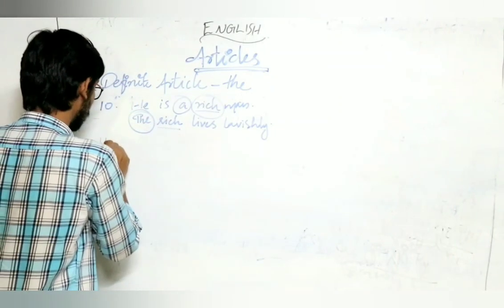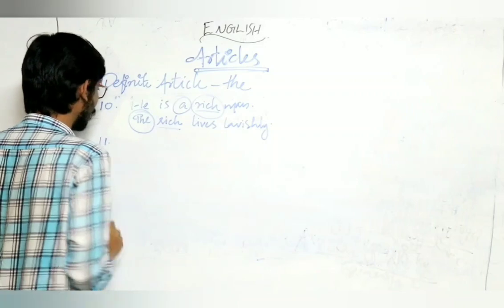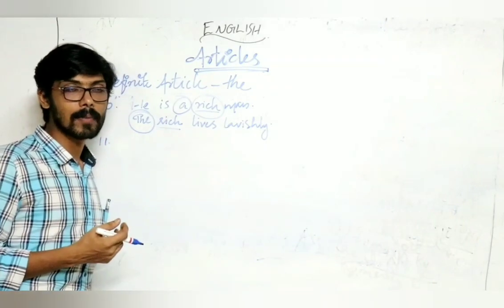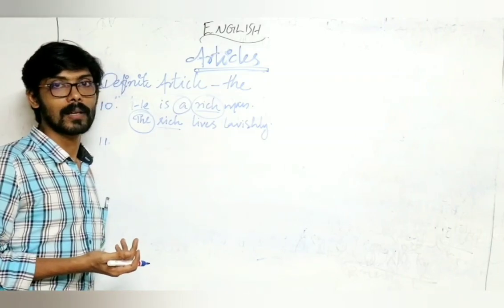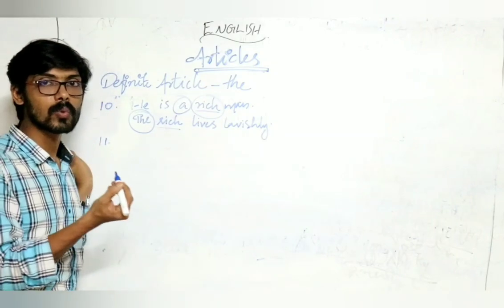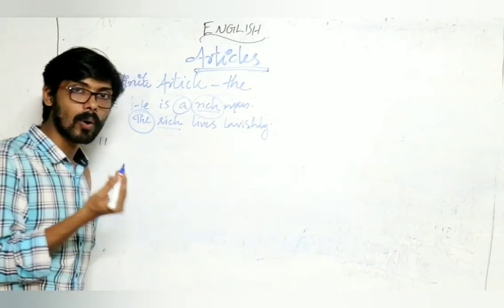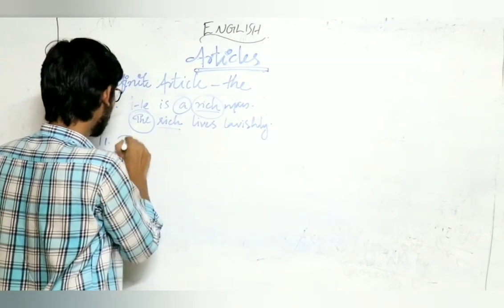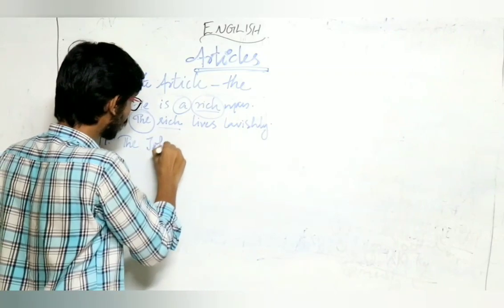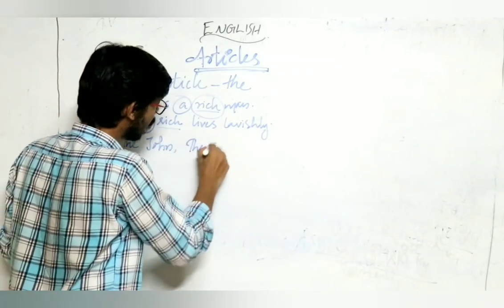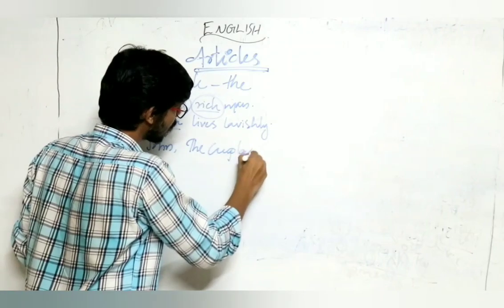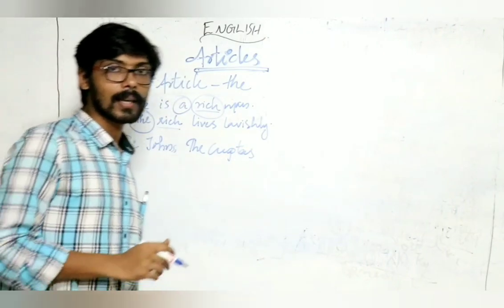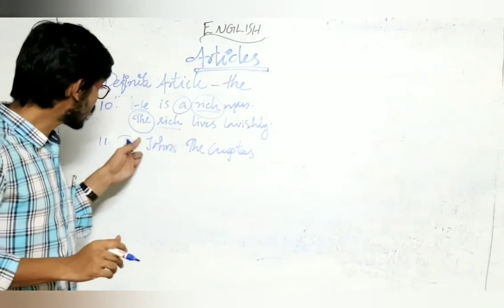Next point. Normally, we never use articles before a name. But sometimes we use the article the before names such as the Joneses, the Guptas. Here it represents their family.